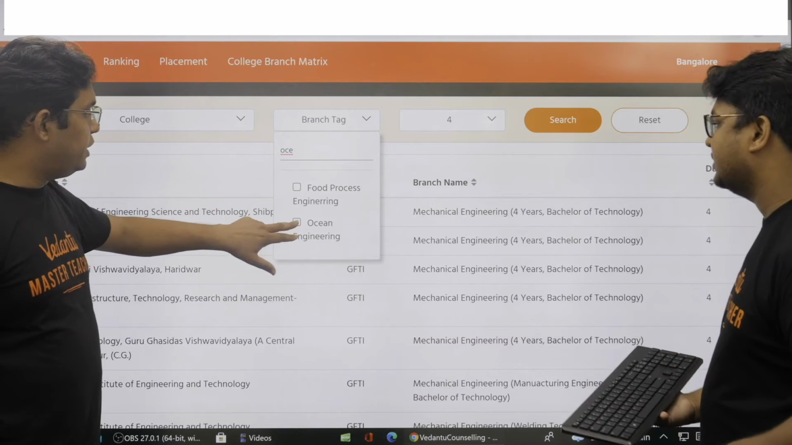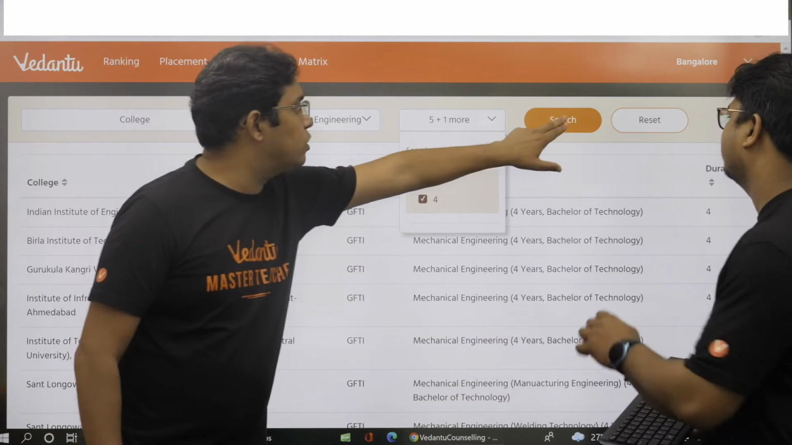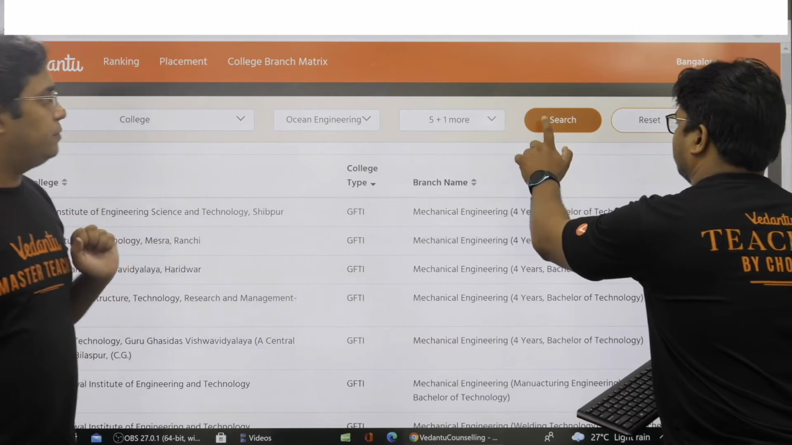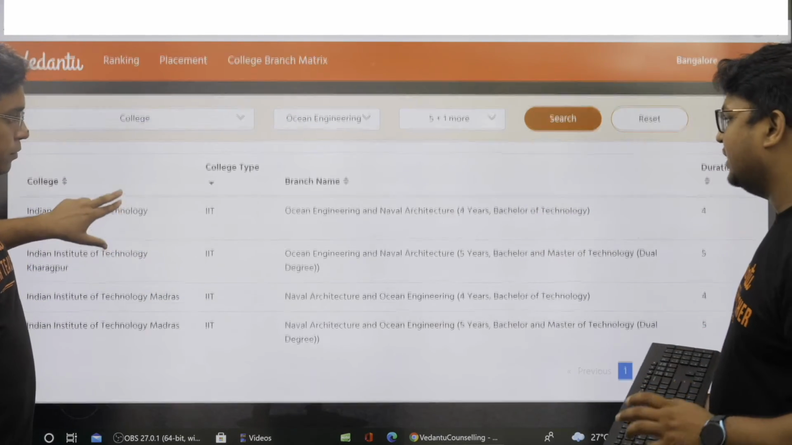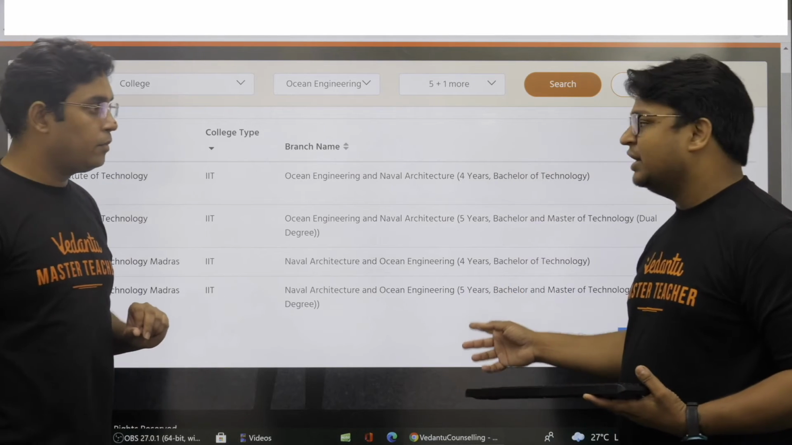So ocean engineering. Let us go with both 4-year and 5-year, because it is not so popular. Okay, now I can see that ocean engineering and naval architecture, or anything related to ocean engineering, is being offered